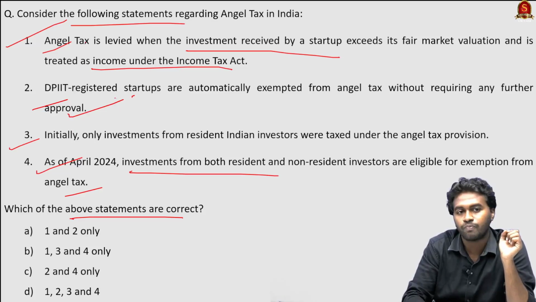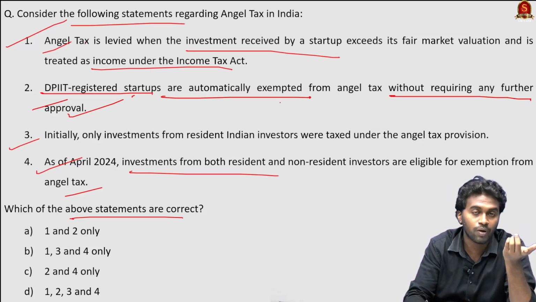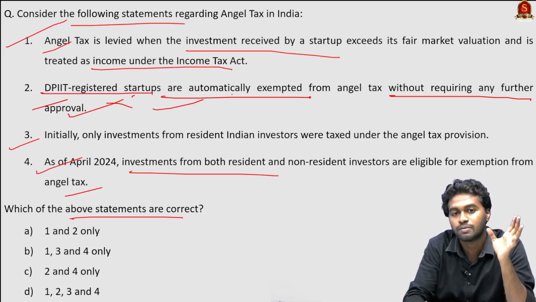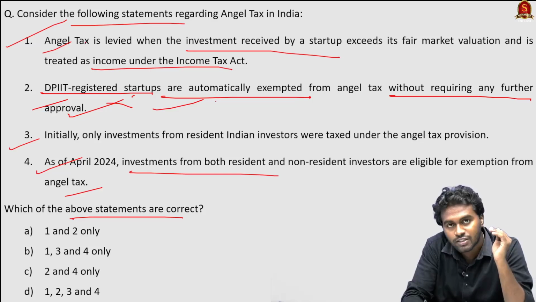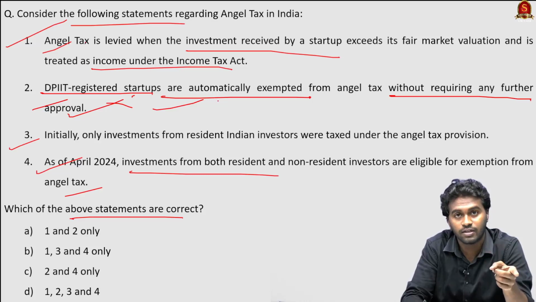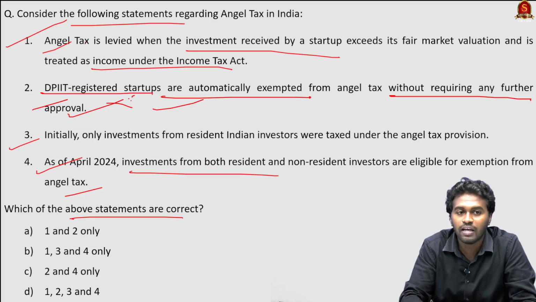Yes, the statement 2, because DPIIT registered startups are automatically exempted from angel tax without requiring any further approval. This statement is wrong because the DPIIT registration is not enough to get automatic exemption. For that, a startup has to satisfy certain conditions, including they should not have any investment in luxury products or land. At the same time, they should get approval from CBDT, that is the Central Board for Direct Tax. That means this board should not have any obligation for giving tax exemption to the startup. Therefore, we can eliminate the statement 2.